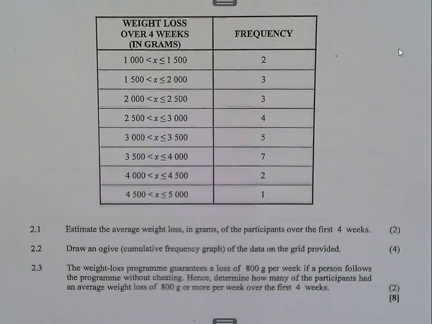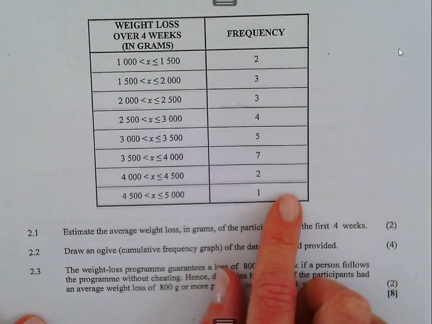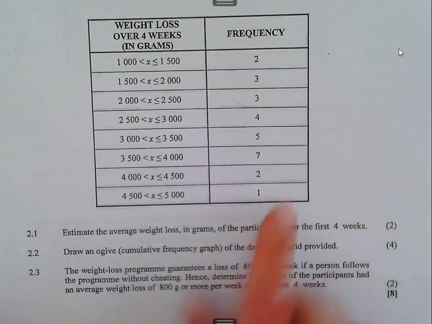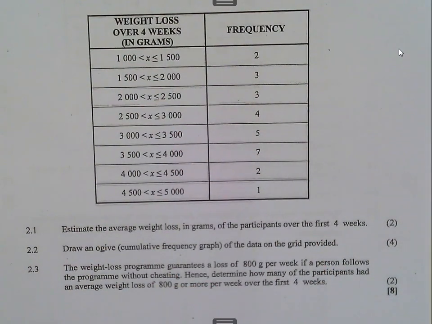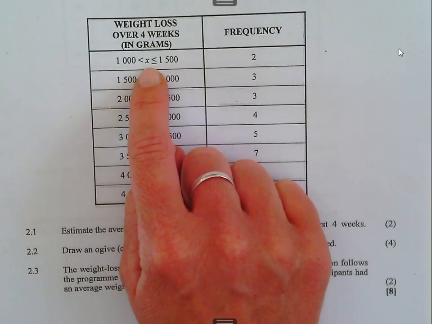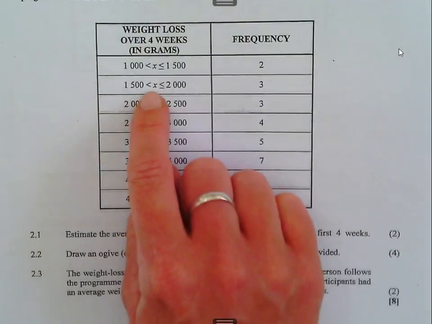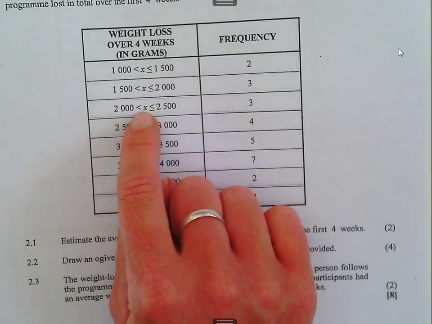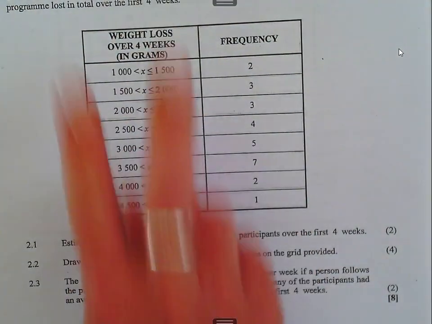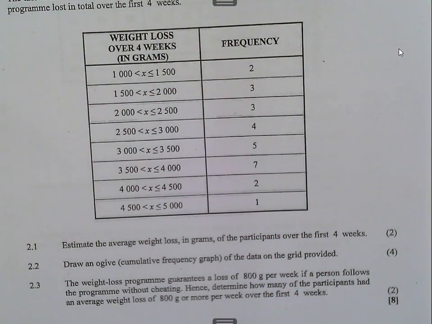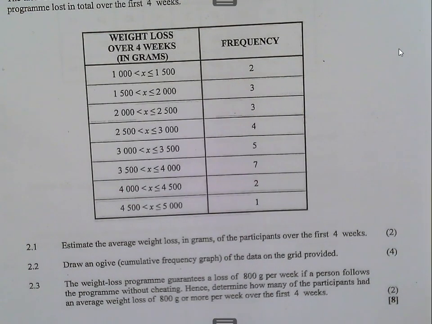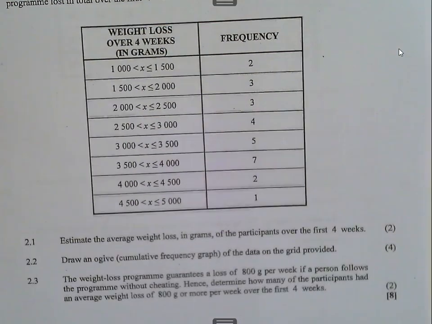Now I just want to tell you one thing. You can do this with your calculator as well. Then you choose the frequency table. Then the value that you put in at the x's will be this middle value: 1,250, 1,750, 2,250. Okay, you understand? The middle of this. And then you put in these frequency values into the second column. And then you'll have your calculator calculate it. Okay. Do it with both ways so that you practice the calculator thing, because you're going to forget it. That's the one thing I want to say.